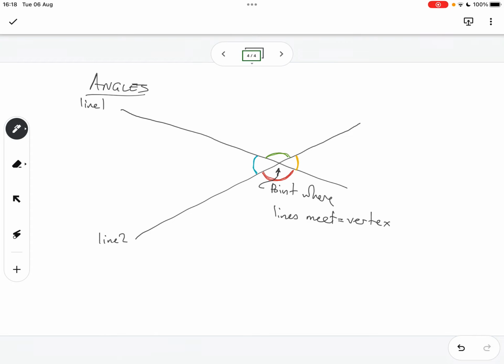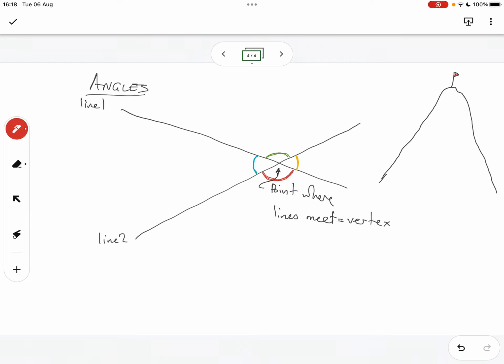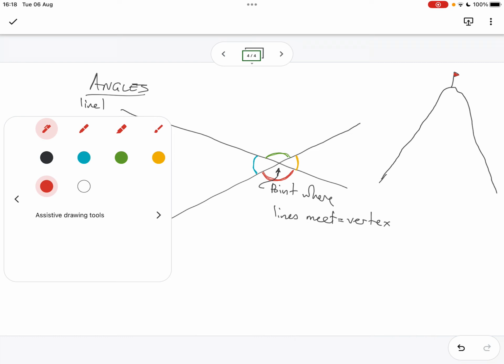So in other words, when you're looking at a mountain, right at the top there, that's called the peak or the vertex.